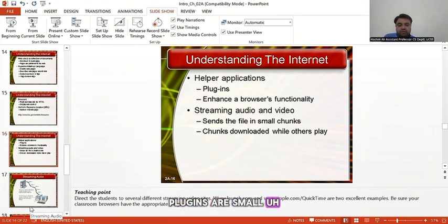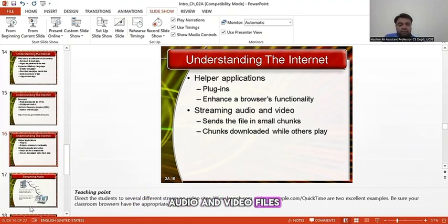Helper applications: we have different plugins. Plugins are small pieces of software which enhance the capability of a web browser. For example, if I need to play a video, I need a special tool to play that video. That special tool is called a plugin, and this plugin will allow me to play the video, like Flash Player, etc.